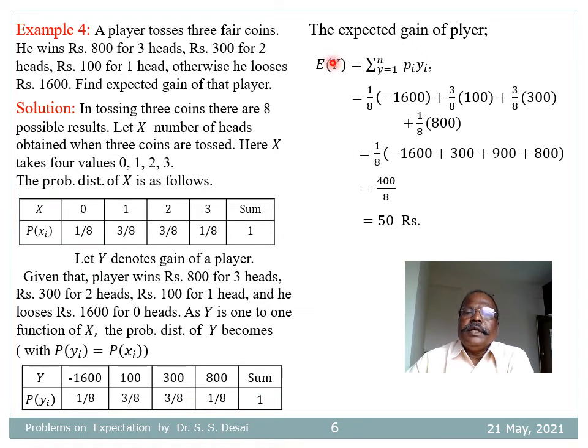And therefore, the expected gain of a player equal to expectation of y equal to summation of pi into yi equal to 1 by 8 into minus 1600 plus 3 by 8 into 100 plus 3 by 8 into 300 plus 1 by 8 into 800, whose simplification is rupees 50. So therefore, the expected gain of that player is rupees 50.